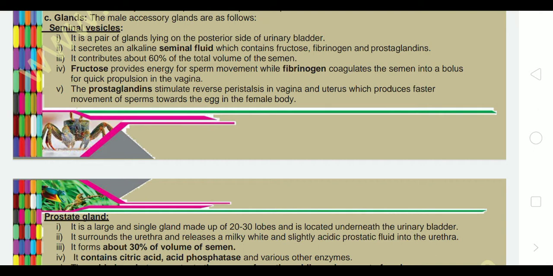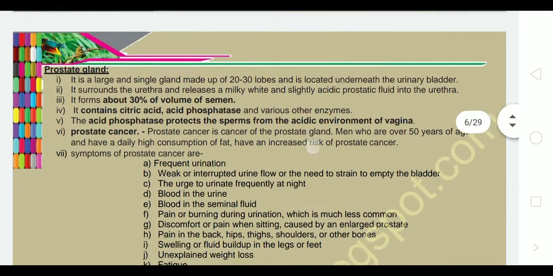Fructose is a nutritious food material for the sperm, which provides energy for the sperm to swim in the semen, come out from the semen, and swim inside the vagina. The prostaglandins stimulate reverse peristalsis in the vagina and uterus, which produces faster movement of sperms toward the egg in the female body.